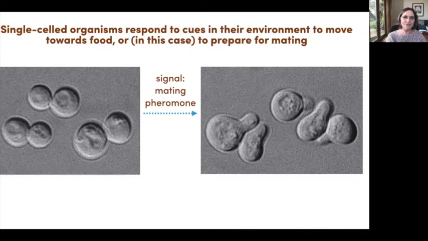Signaling is the general mechanism by which cells respond to their environment and by which multicellular organisms can coordinate the behavior of cells in a tissue so that they work together and they can pattern each other. They can signal each other to specify cell fate in development.